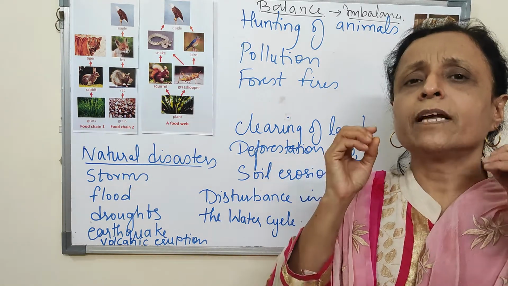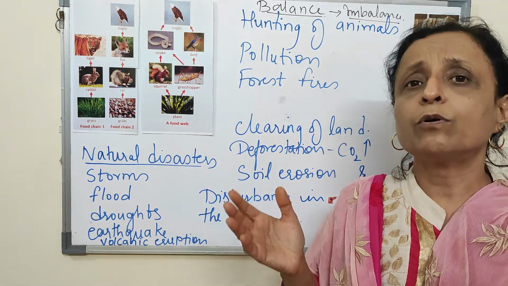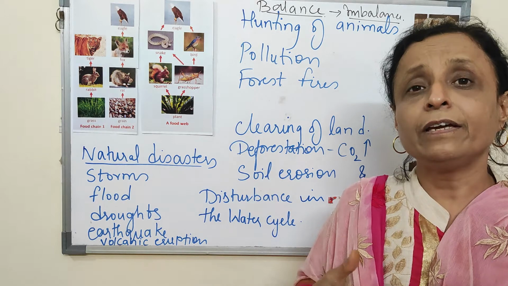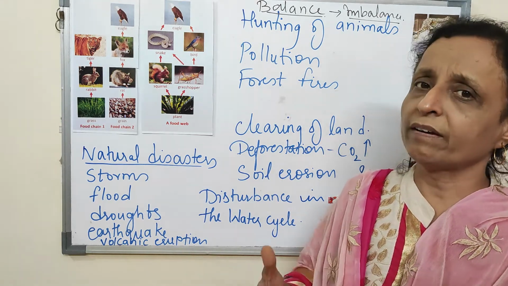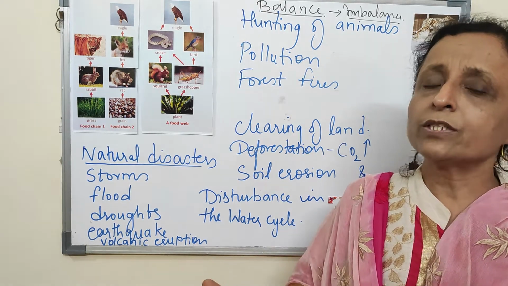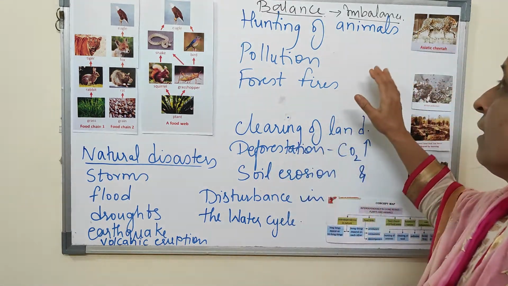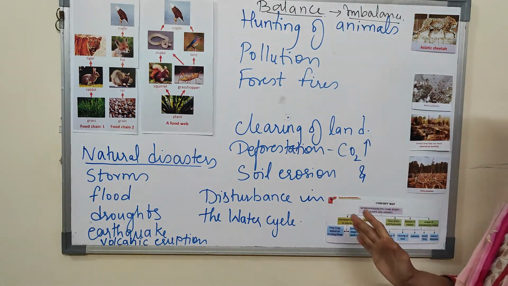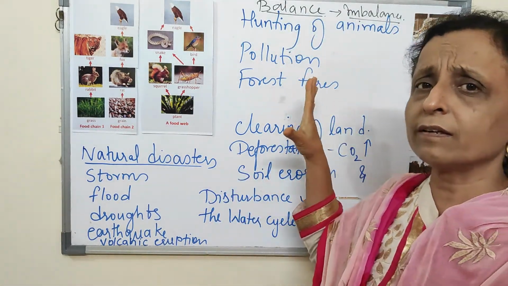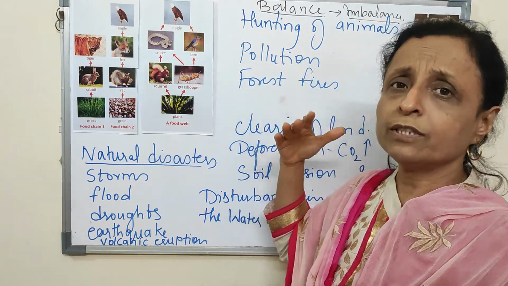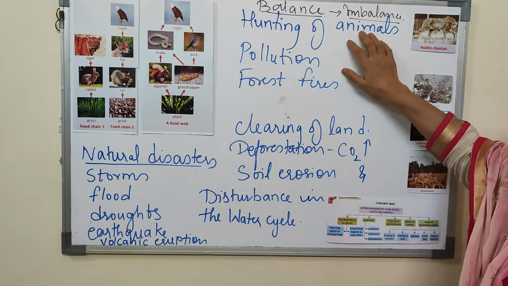Now sometimes the imbalance can happen. It might sometimes be a natural disaster, but most of the time now we humans create that disaster. So let us study how we create the imbalance in nature, which comes back to us because we are part of that environment. So let's see hunting. Now rich, powerful people will be very happy to hunt the animal and put the skin in their living room to display and show people that they have been hunting and killing animals. So what happens?